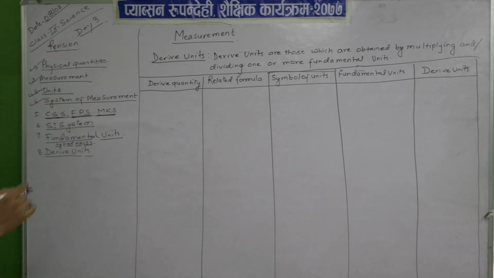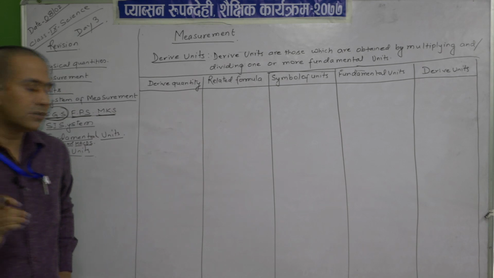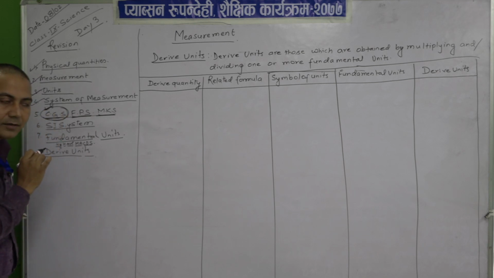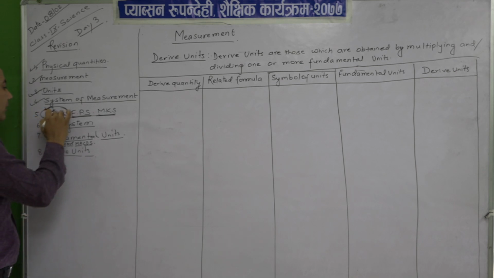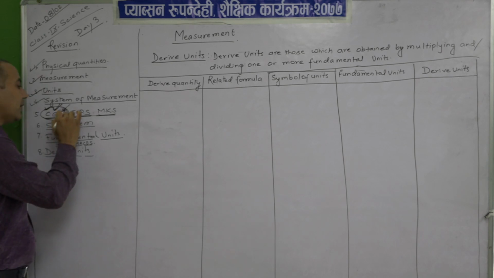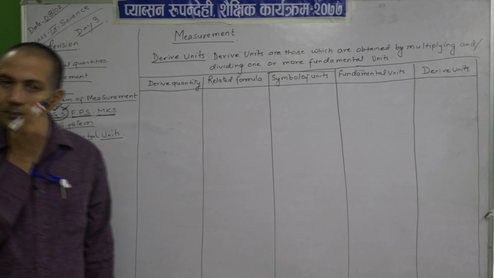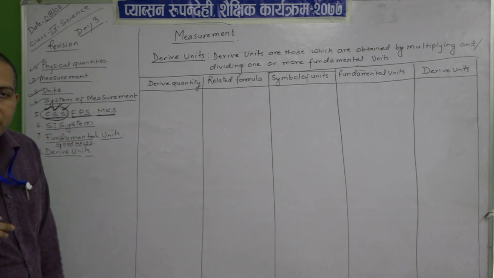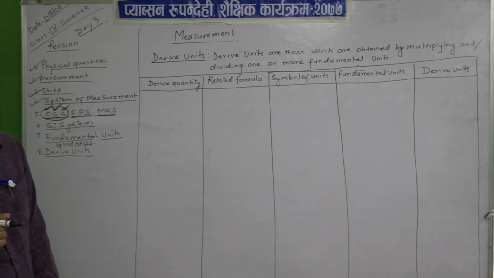What does the CGS system of measurement mean? In the CGS system, length is measured in centimeter, mass is measured in gram, and time is measured in second. The system in which length is measured in centimeter, mass in gram, and time in second is called the CGS system of measurement. We have already studied this.